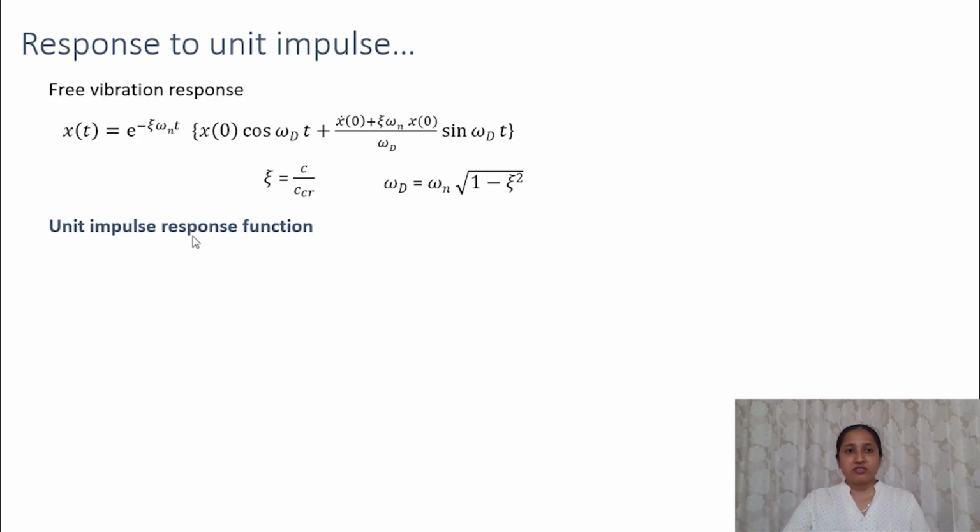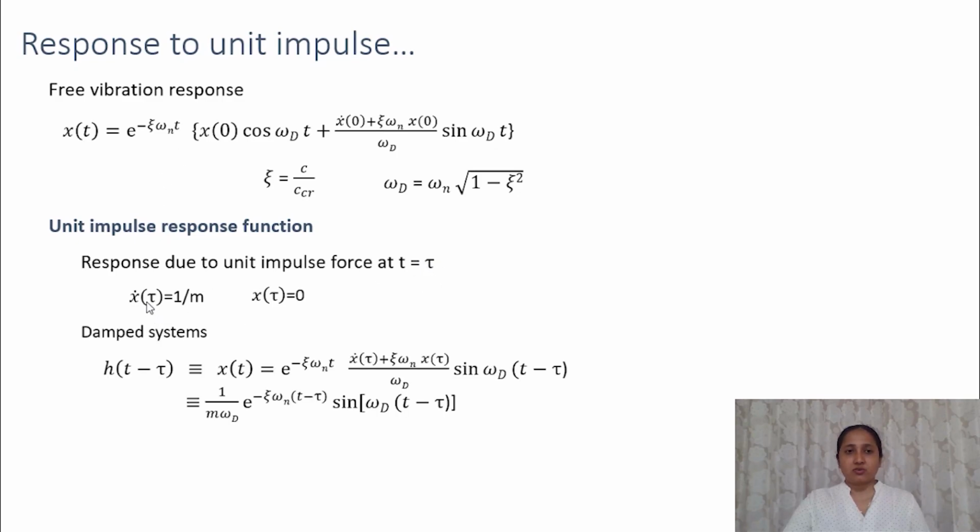So the unit impulse response function is the response due to unit impulse force at, say, time equal to tau. So we just learned that when we apply a unit impulse to the single degree of freedom system, it is equivalent to an initial velocity given to the system, and that initial velocity is equal to 1 by m, and that initial displacement is equal to 0. The impulse is acting on the body at time equal to tau. So we have x dot tau and x tau known to us.